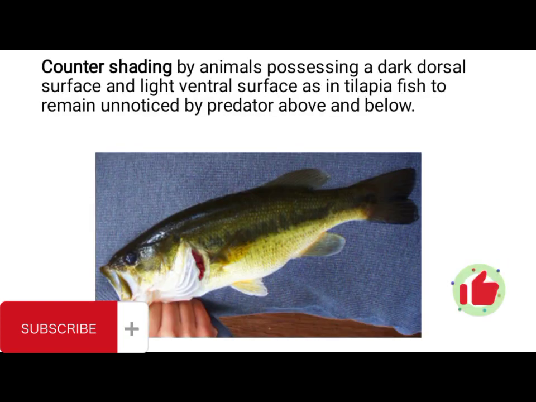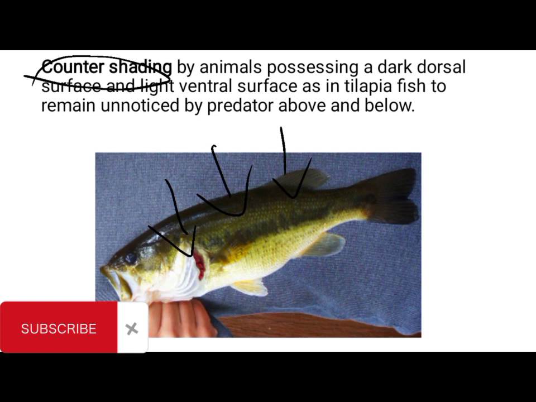Apart from that, you also have counter shading. Counter shading basically means an organism or an animal possessing a dark dorsal surface and a light ventral surface. When you say dorsal, that's the back. Like you can see here, this is the back part of this fish, a dark dorsal surface, and a light ventral surface.